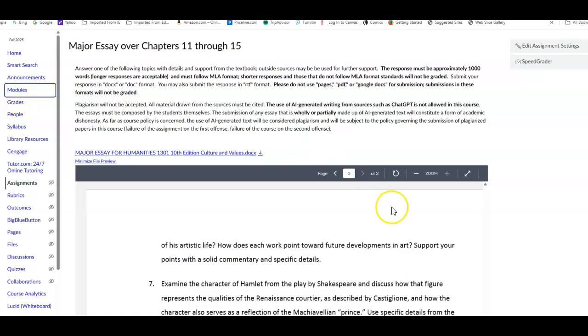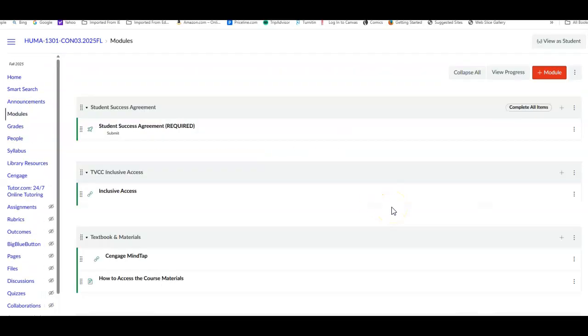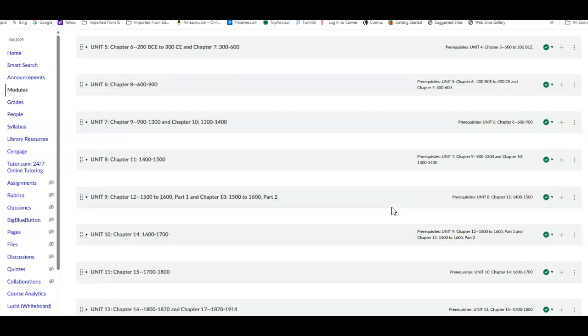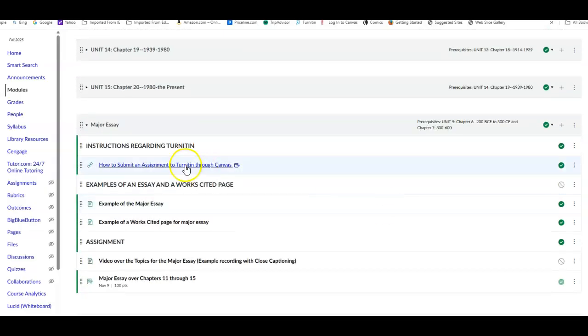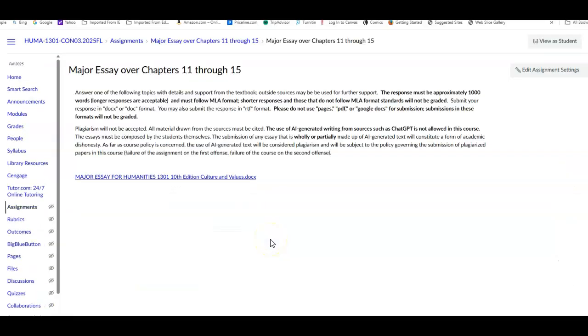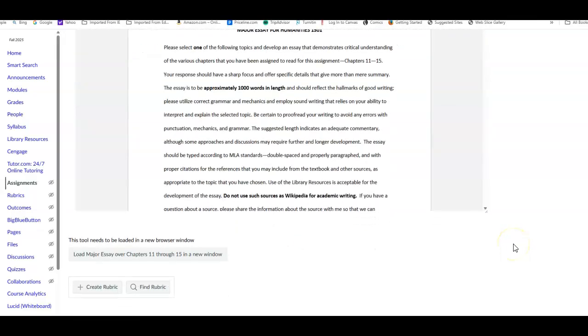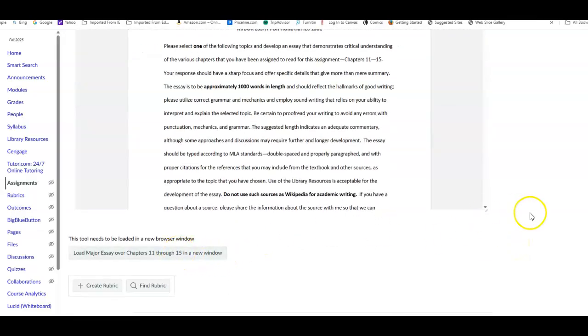Again, when you go to the modules, you'll go to the major essay. If you need the instructions on how to submit, just click there. If not, click here, and then on the gray bar, and submit your essay. Again, I'm looking forward to reading these, and I'm looking forward to what you have, whatever topic you have chosen.